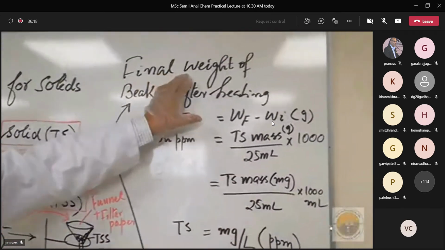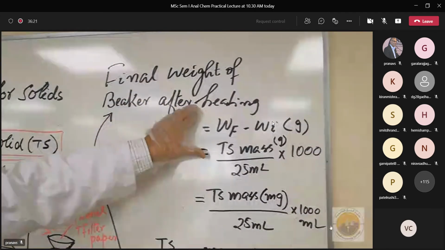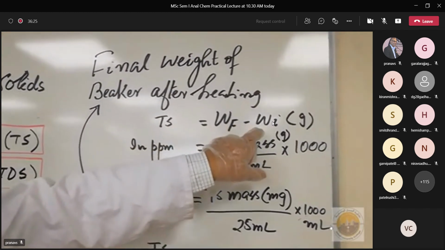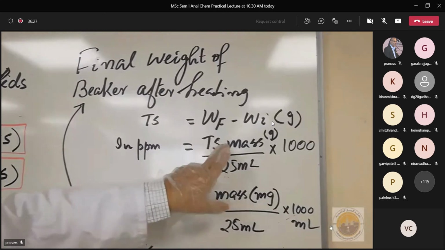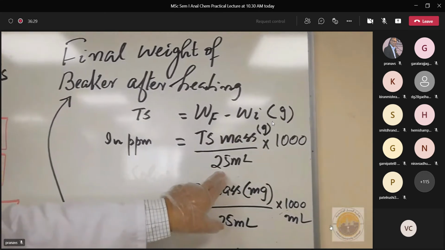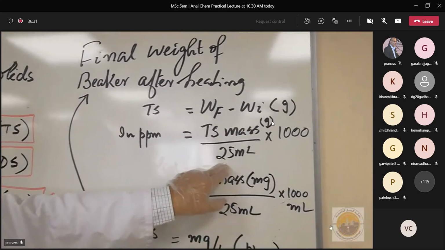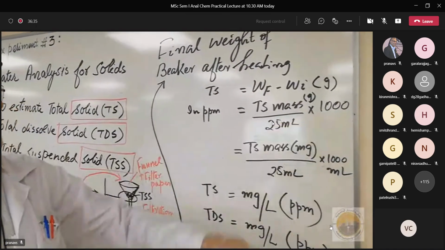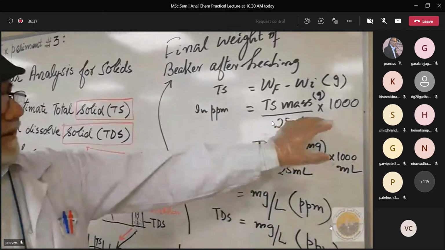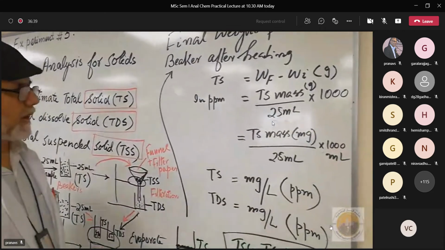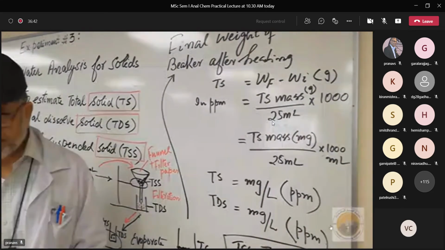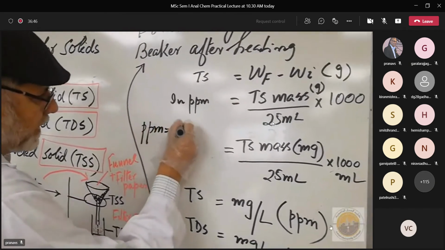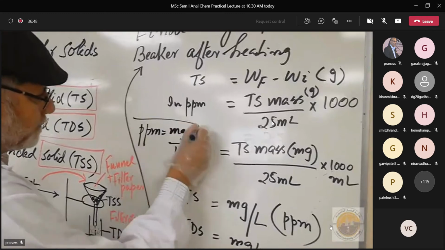Final simple calculation: the final weight of the beaker after heating. So suppose for total solid, final minus initial weight in gram. So the TS mass in gram divided by 25 ml, because we took a 25 ml sample, multiplied by 1000, because we have to determine per liter, because ppm is always milligram per liter. ppm means milligram per liter.